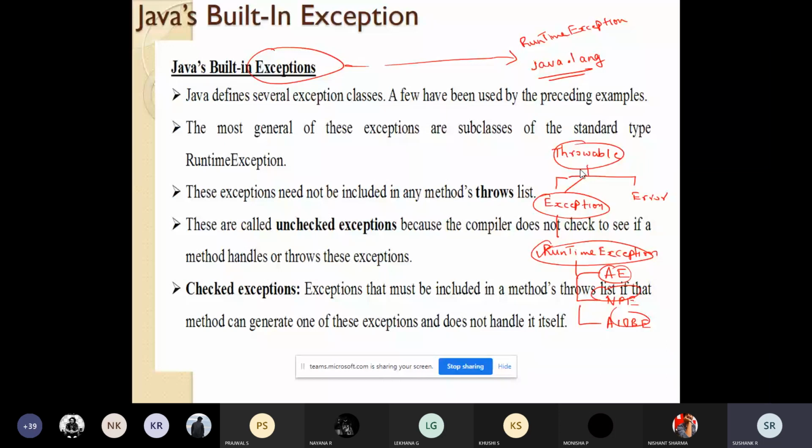So basically in Java, the exception can be classified into two things: checked exception and unchecked exception. Checked exception means the one that will be checked during the compilation time. For example, you are trying to read data from a file, but that file is not there. So that is a checked exception, checked during compilation time.